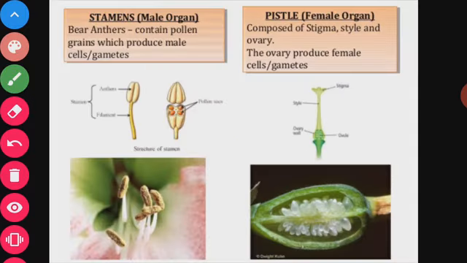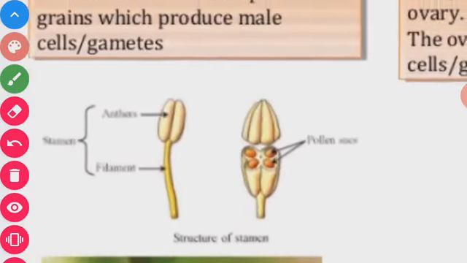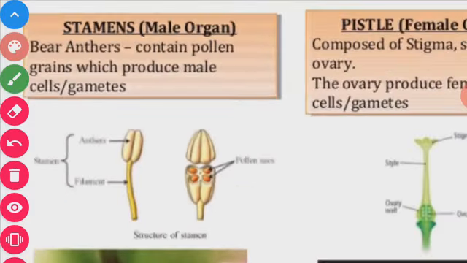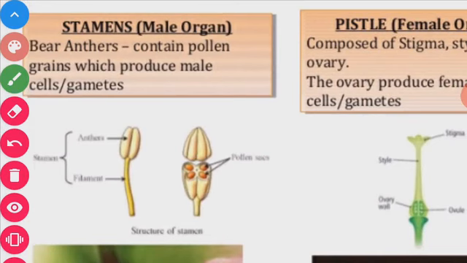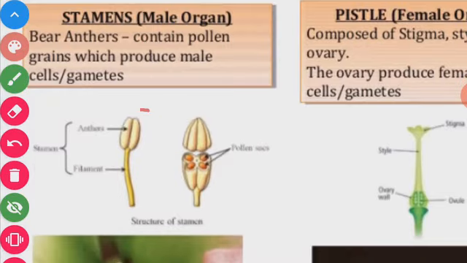Stamens are the male organs. Here you can clearly see the structure. Stamens bear anthers which contain pollen grains that produce male cells or gametes. This is an anther. This is a filament.